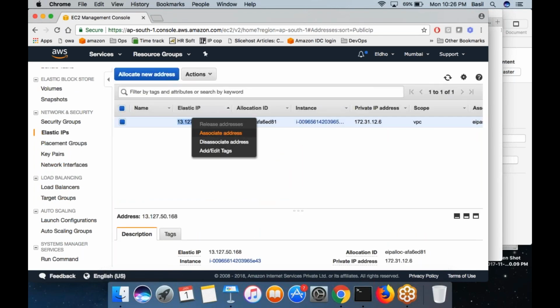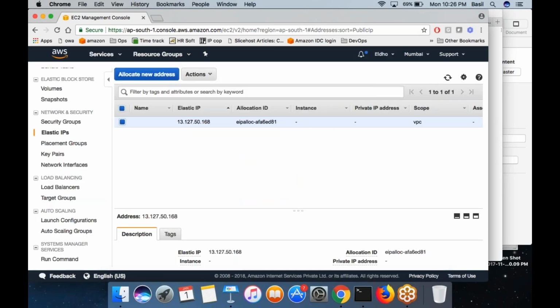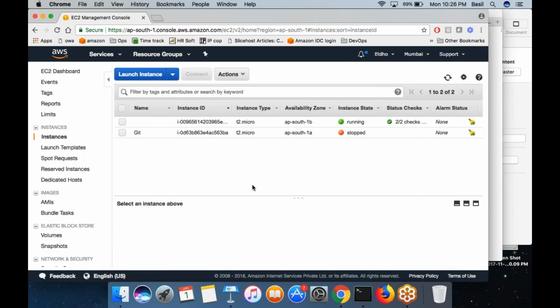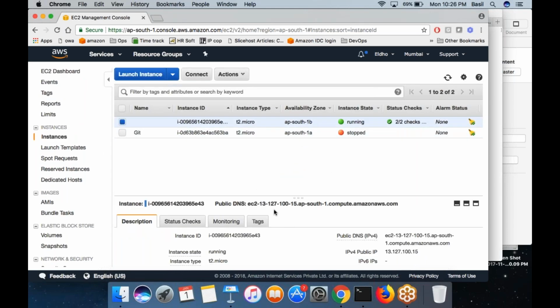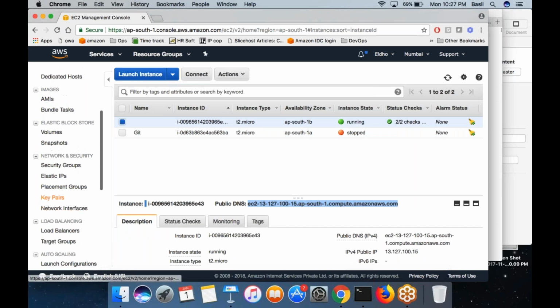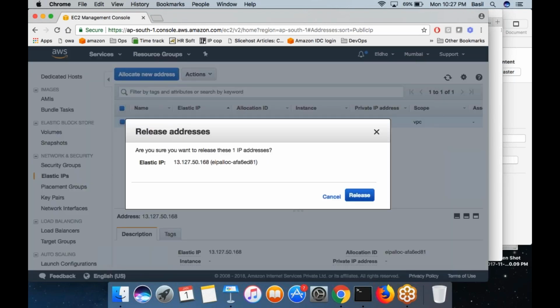I can right click on the IP address anytime and click on the disassociate button, and the IP address would be disassociated from the EC2 machine. Then the EC2 machine will get a different IP. This is again a dynamic IP, not a permanent one. I can go into this page at any point of time. If I want to delete this IP, I can right click and click on release address. The IP address is gone.